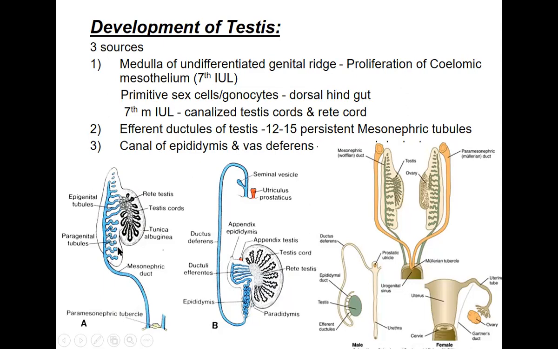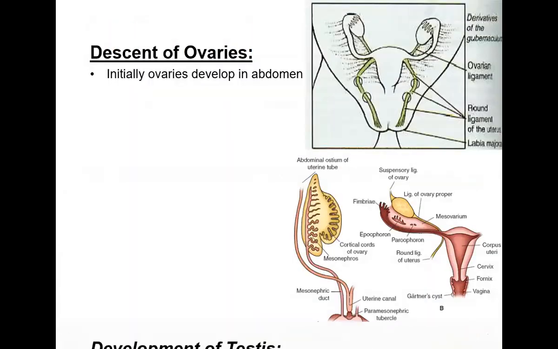Just initially you can see here there are changes taking place within the testis. So there is canalization of the sex cords, and then there is formation of the epididymis. Later there will be canalization of the epididymis as well as this long duct. We'll talk about that duct.